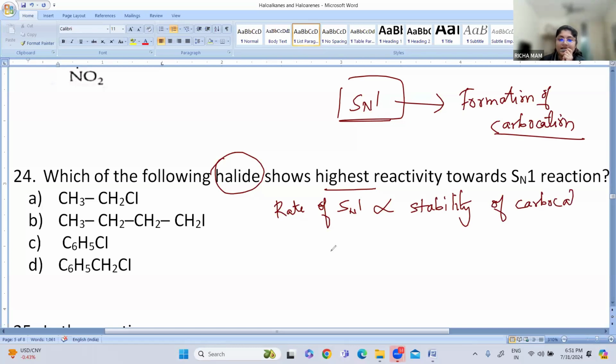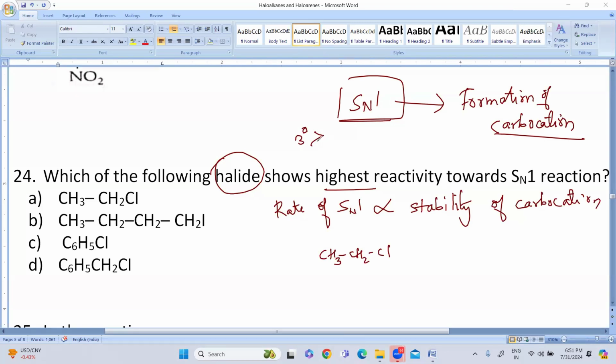Now, when we see methyl chloride, we know that in SN1 reaction, tertiary carbocation is... Answer is D, ma'am. Yes, answer is D. Okay, I'll just explain it. So here, tertiary carbocation, when we see the SN1 reactivity, we have just discussed that the rate of SN1 reaction is directly proportional to the stability of carbocation.